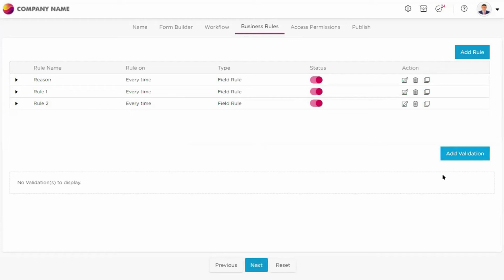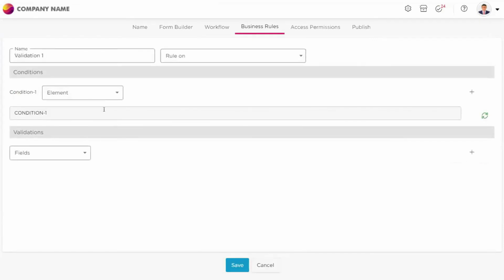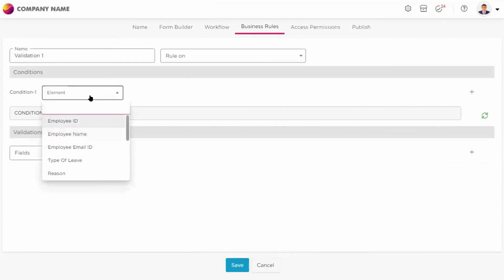Okay. Now there is validation as well. So in the starting of this session, I have given you a hint that in the properties of each element, there are validation settings which you have seen, like the required field, pattern, validation, and everything. So I told you that in business rules also you will see similar type of validations, which is nothing but to limit the user, to put some limitations to the user on how to use the application. That's it. So validation also has some conditions.